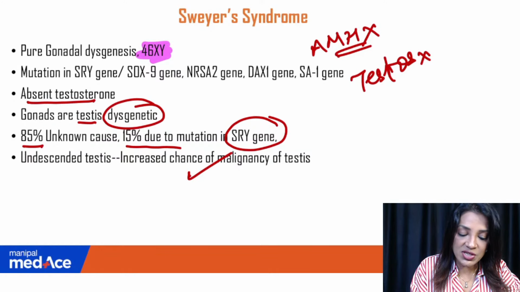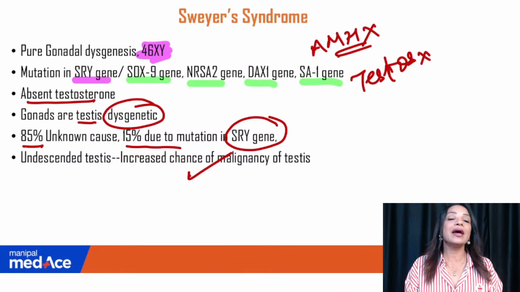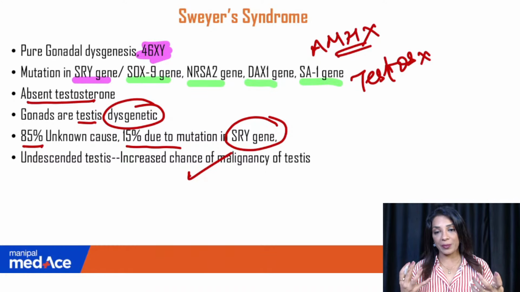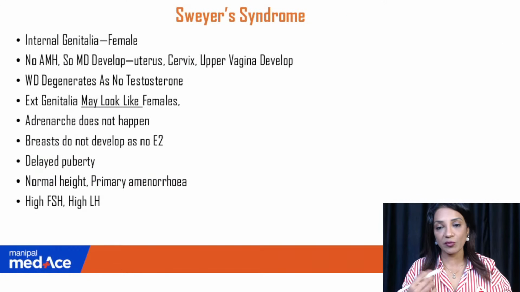Now, the mutations can happen in all these genes. Read this, it's very important, children. SRY gene, SOX9 gene, NR5A2 gene, DAX1 gene and SF1 gene. All these you have to mug up. Okay, these are the genes responsible for spermatogenesis and development of the Wolffian duct.